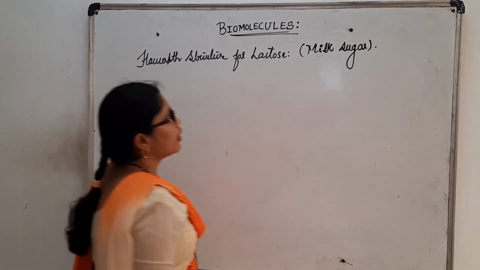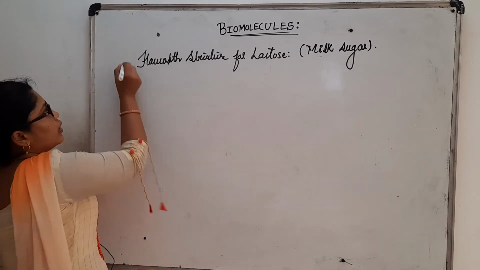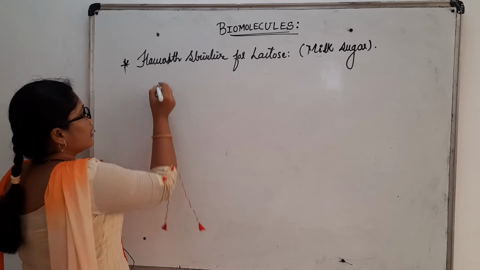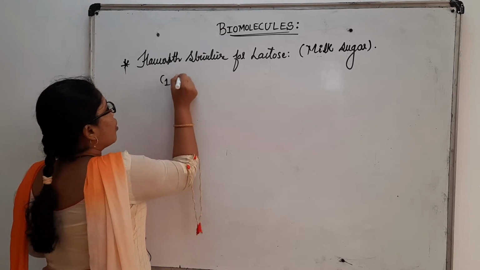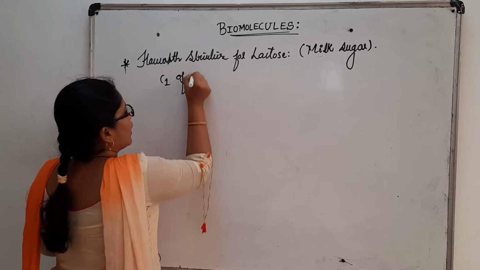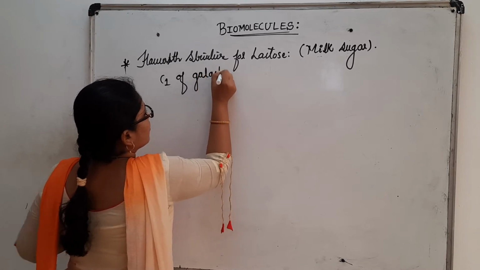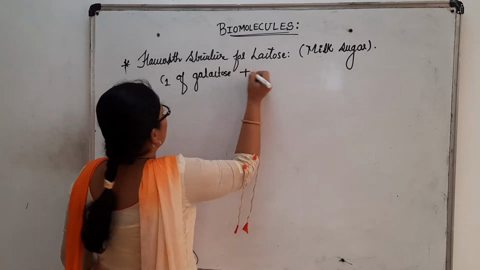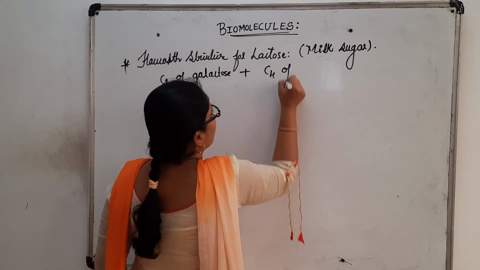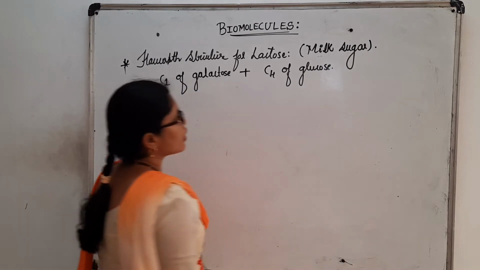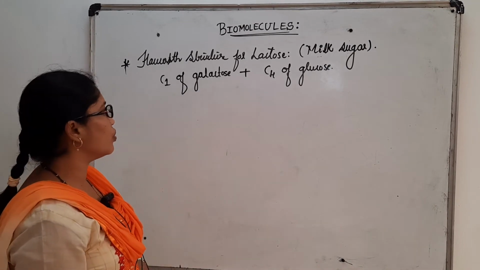Now see here, as I have written the structure for lactose, I have to consider C1 of galactose binding with C4 of glucose. C1 of galactose binds with C4 of glucose.